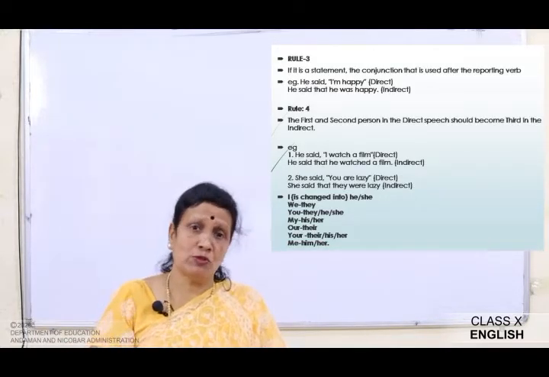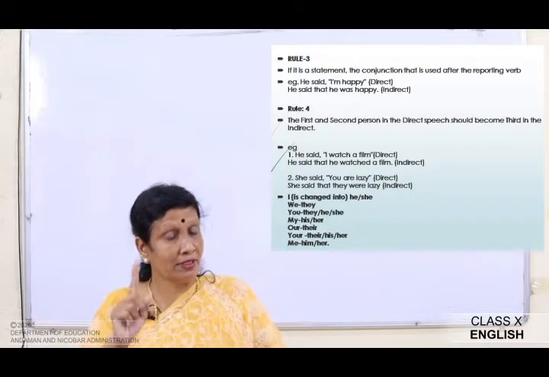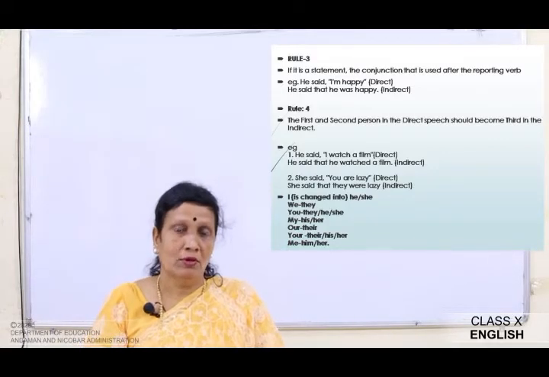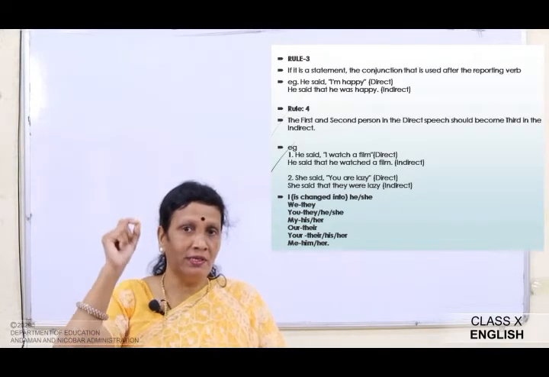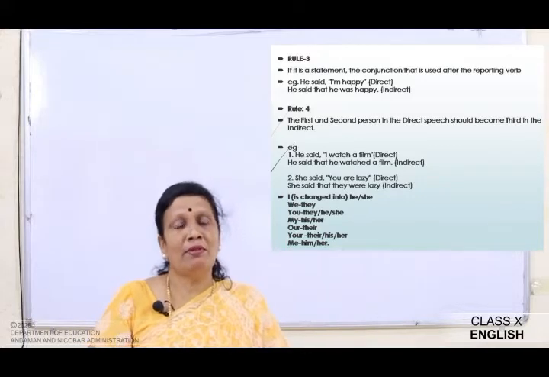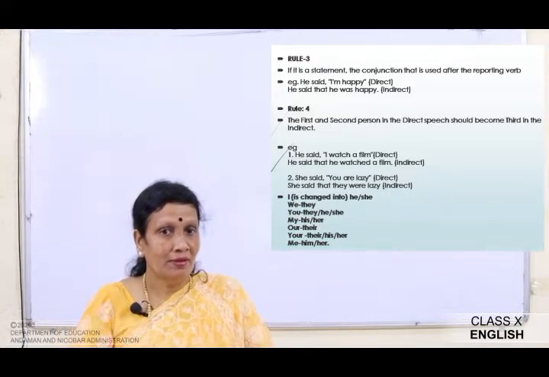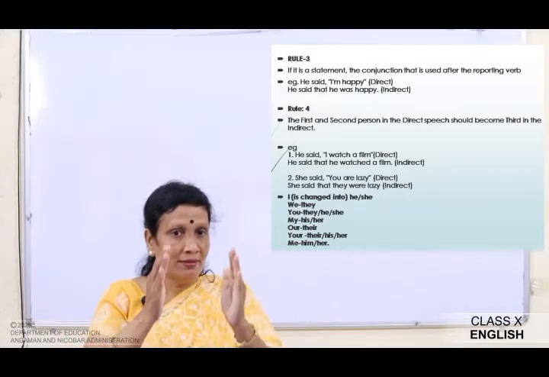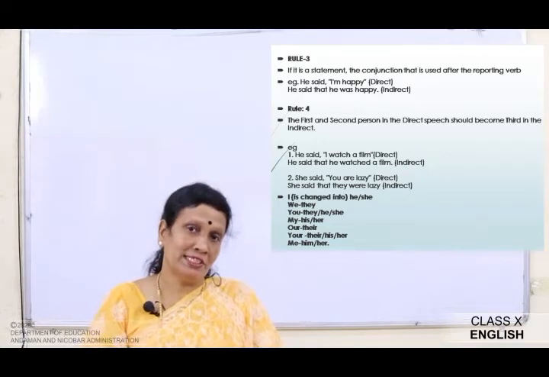If it is a statement, the conjunction that is used after the reporting verb. Okay, like we had discussed in the beginning about the use of the conjunction that. Look at the example. He said, I am happy. So we need to connect these two, the reporting verb and the reported speech.